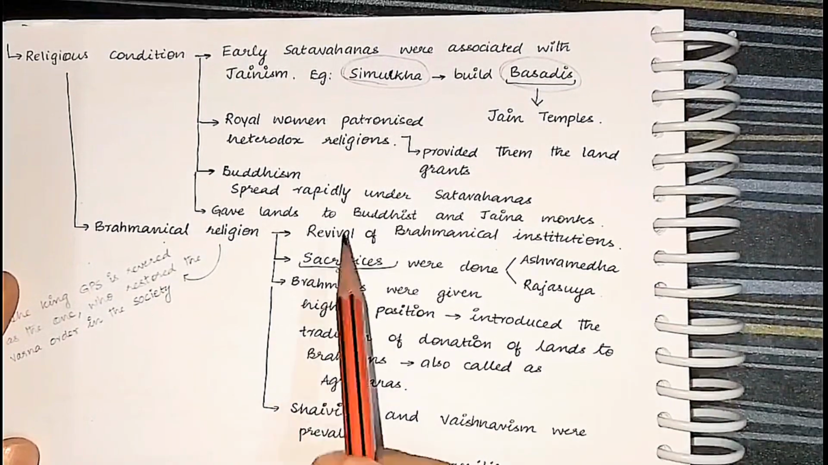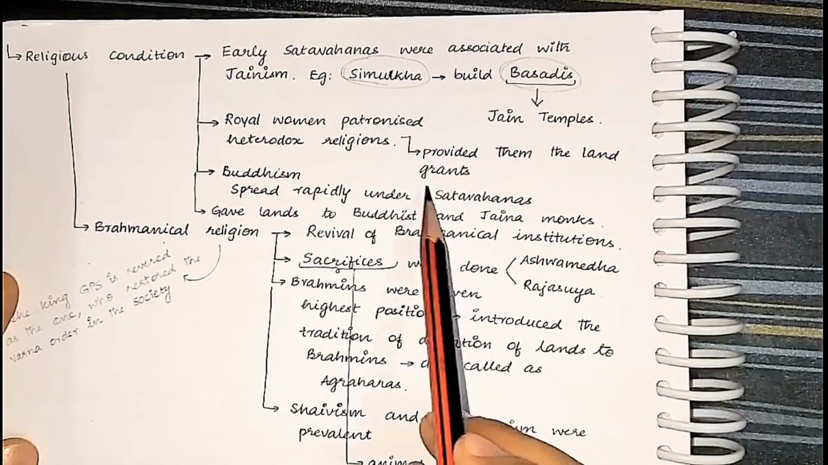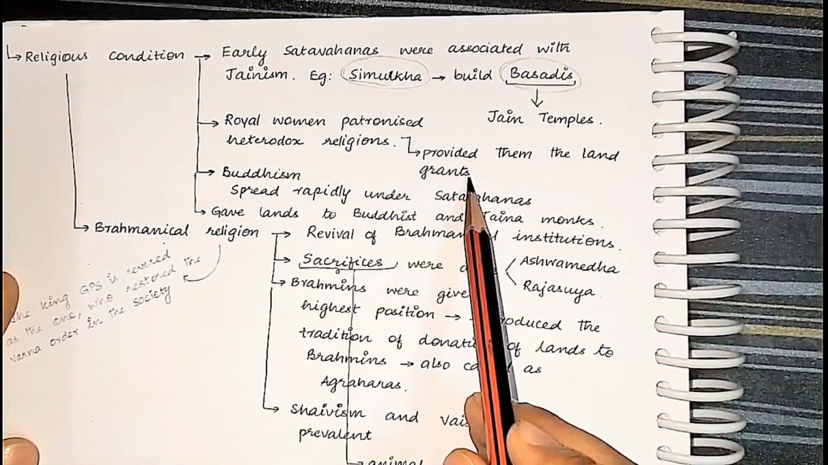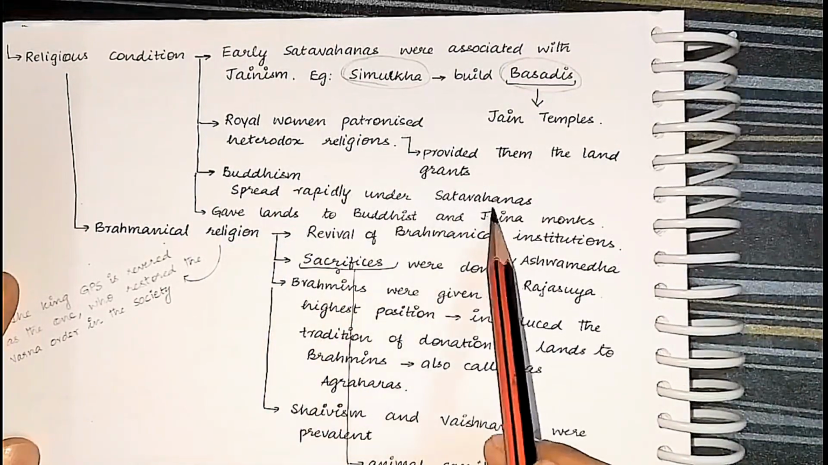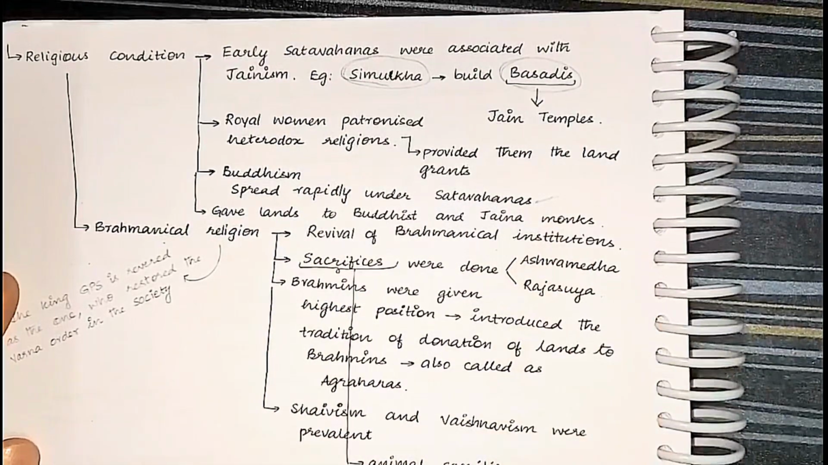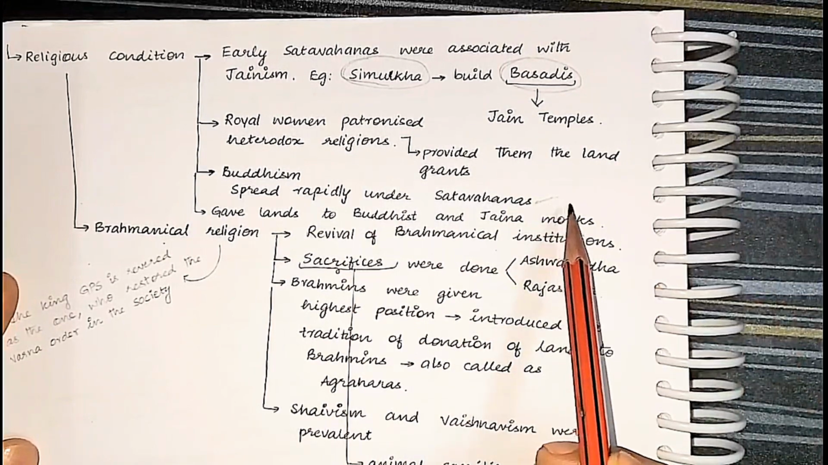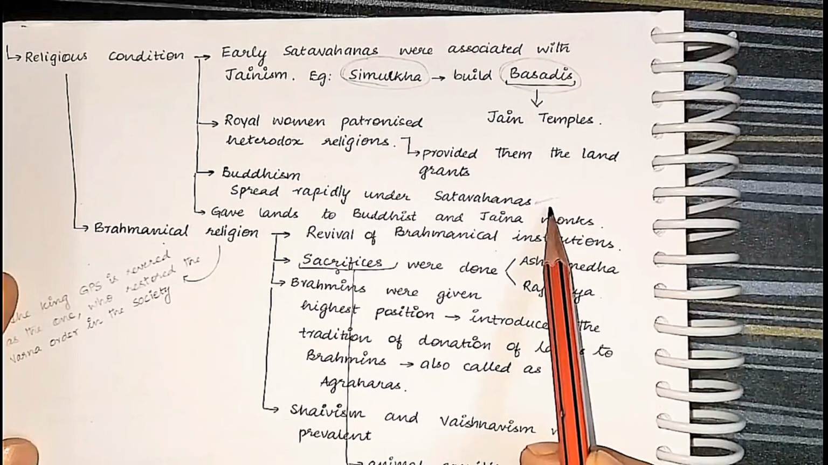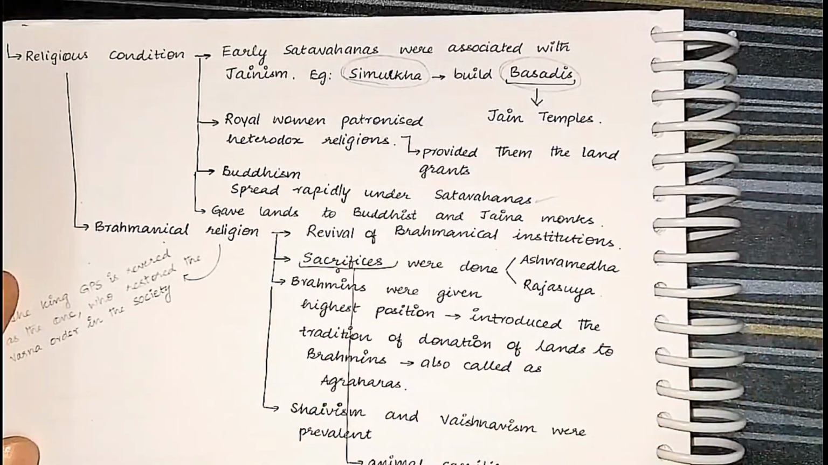Next, royal women patronized the heterodox religion and gave several land grants to them, because Buddhism propagated equality. That's it. Buddhism spread rapidly under the Shatavahanas. Remember, this is a unique point. Although Brahmanism was supported by the kings, Buddhism was supported by the queens. So it was rapidly spreading.